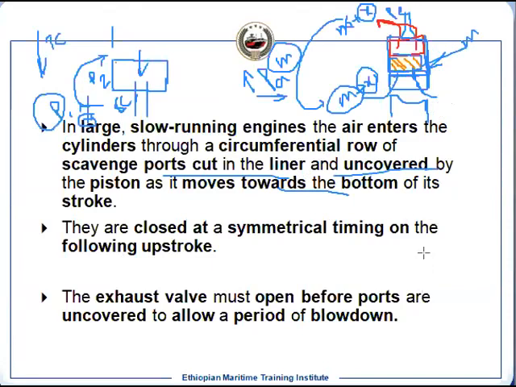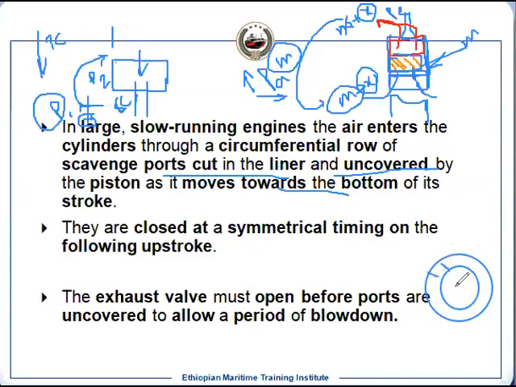Suppose this is the liner, for example, this is the inner bore and this is the outer circle, and we have the scavenge port.